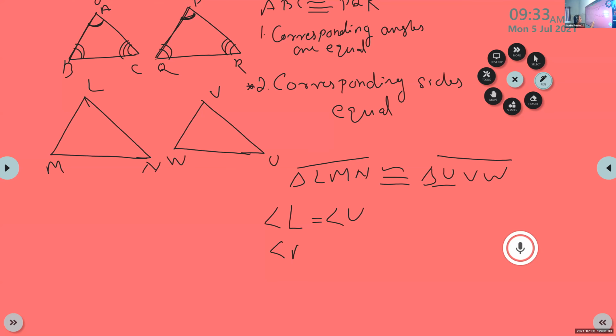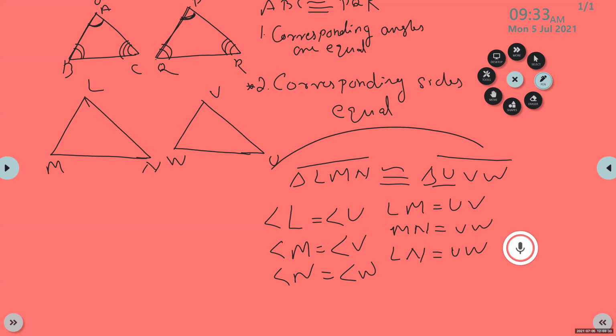And angle M equal to angle V, angle N equal to angle W. Also we have side LM equal to side UV, side MN equal to VW, and side LN equal to UW.